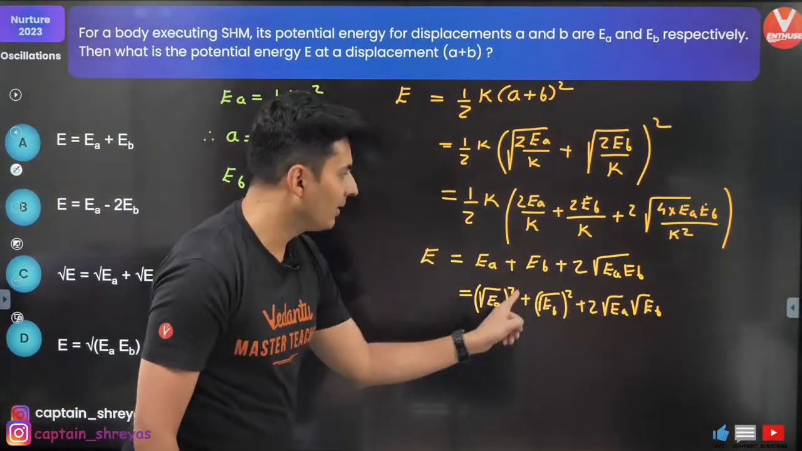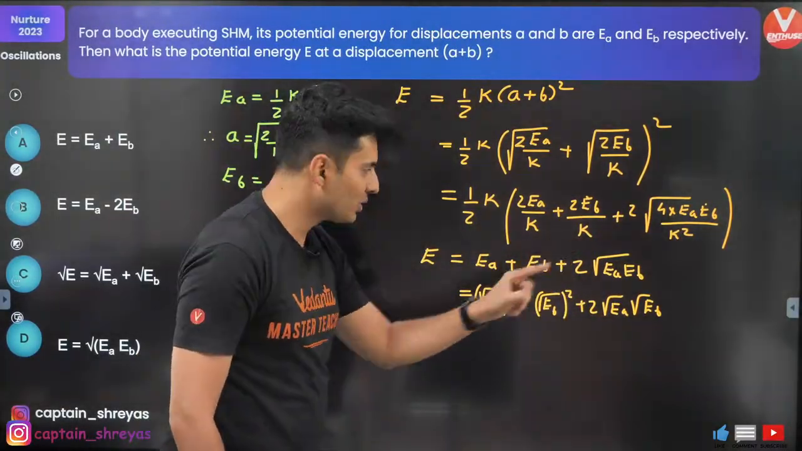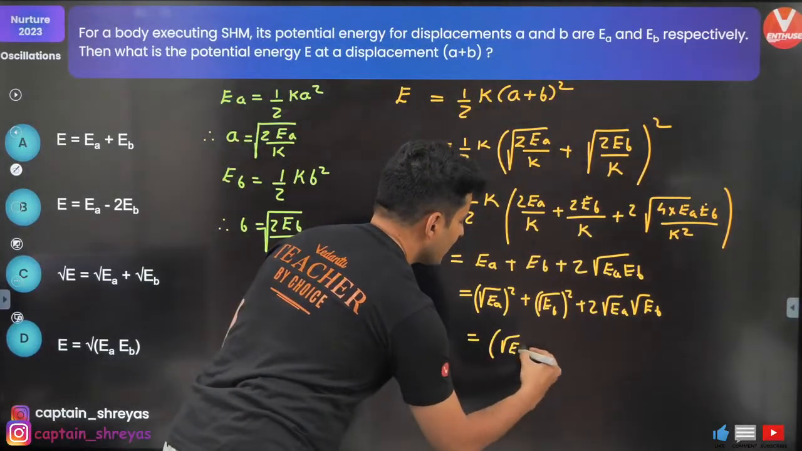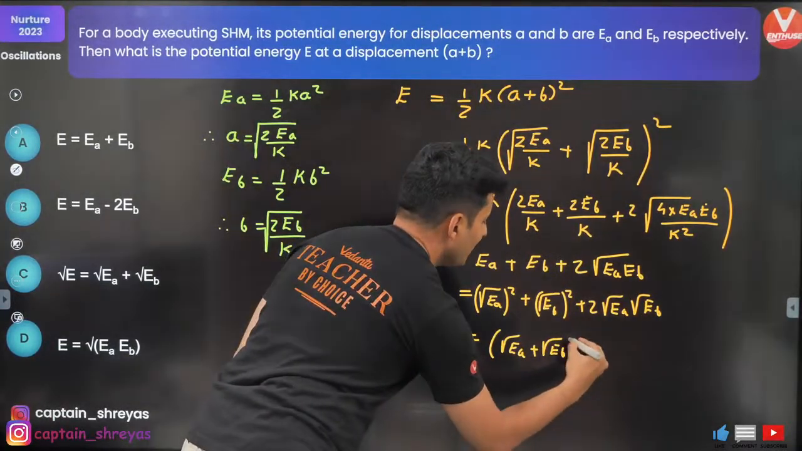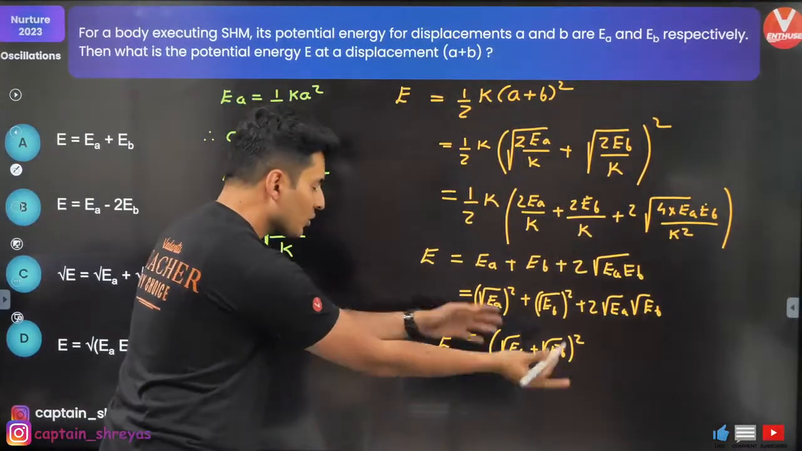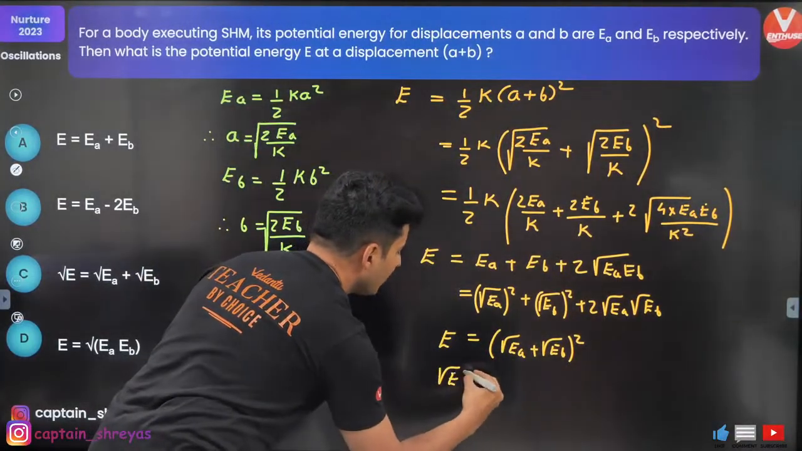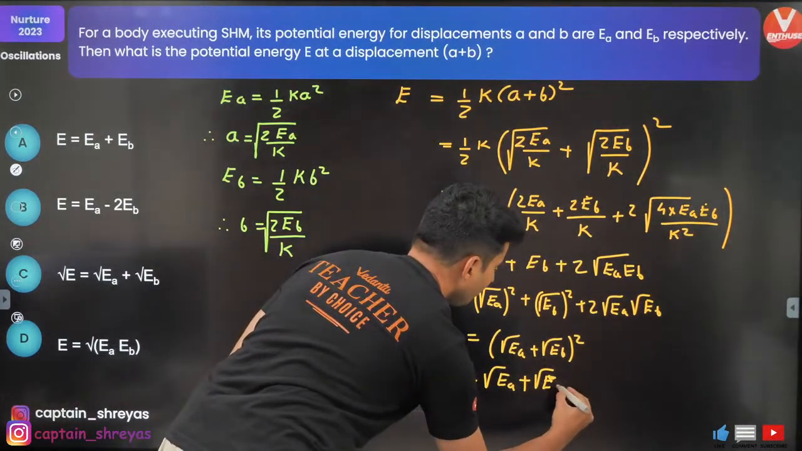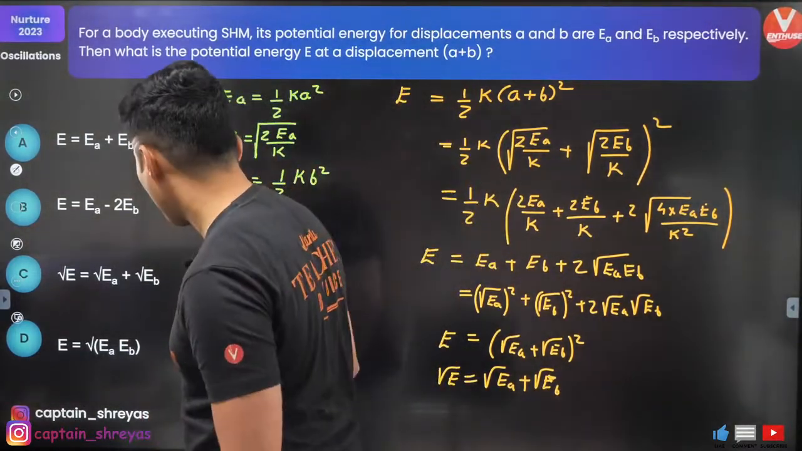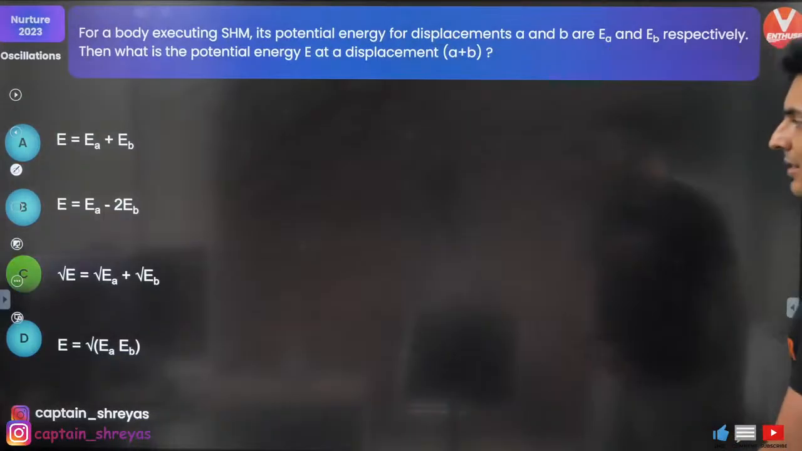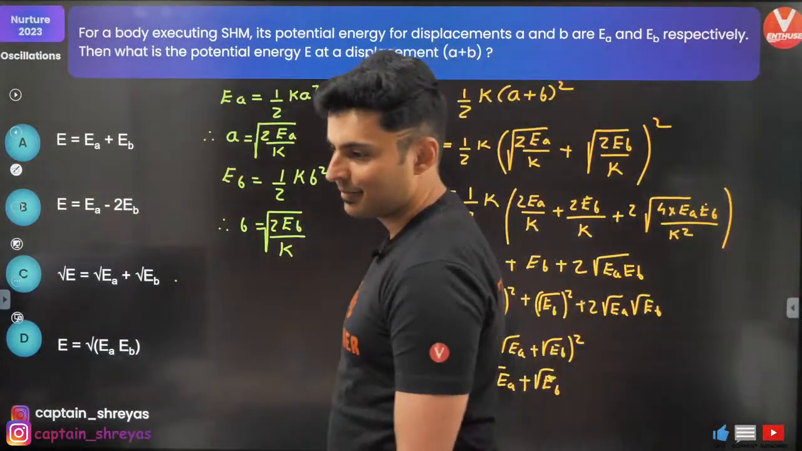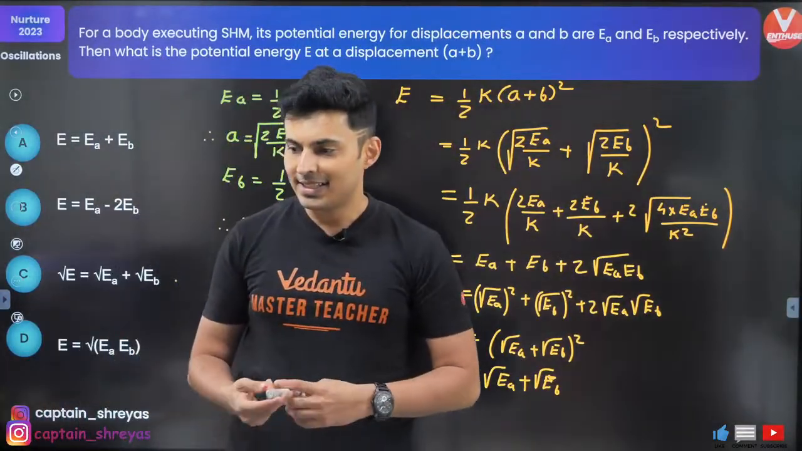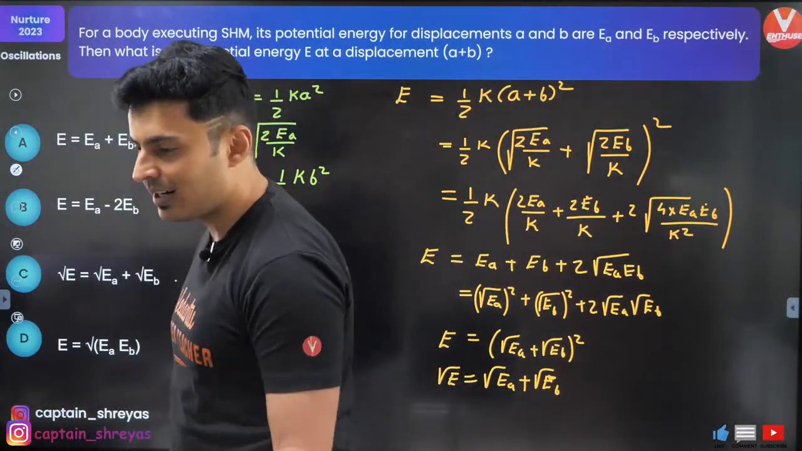Now does it look familiar? A square plus B square plus 2AB. Now you get it, right? This is nothing but root of EA plus root of EB whole square, which is nothing but E. So taking root on both sides, root E will be root EA plus root EB. That's it. Is it there somewhere? Yep, it is. Option C. Very good, Simran. Got it? Clear? Understood?